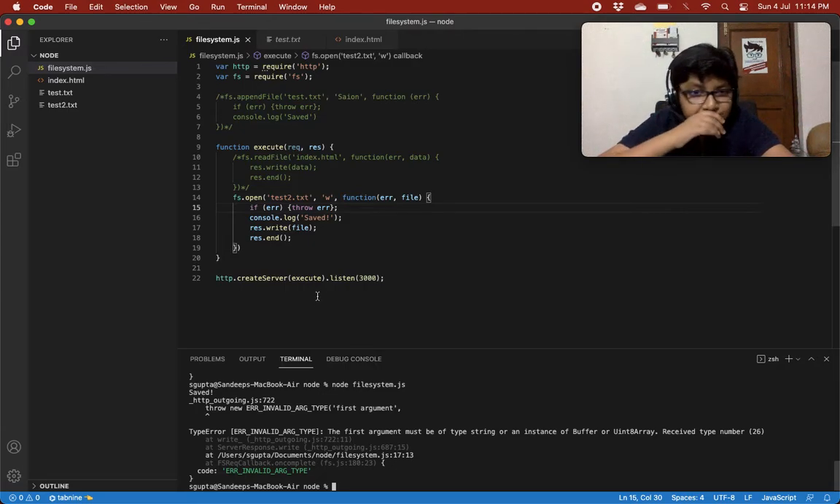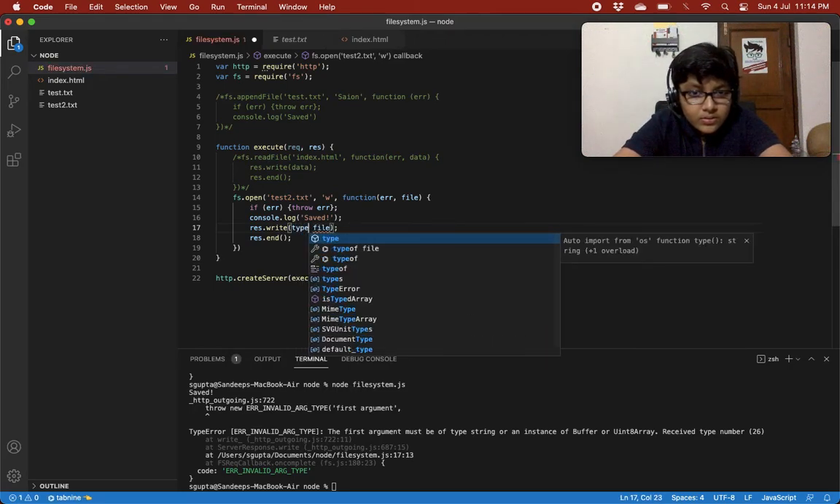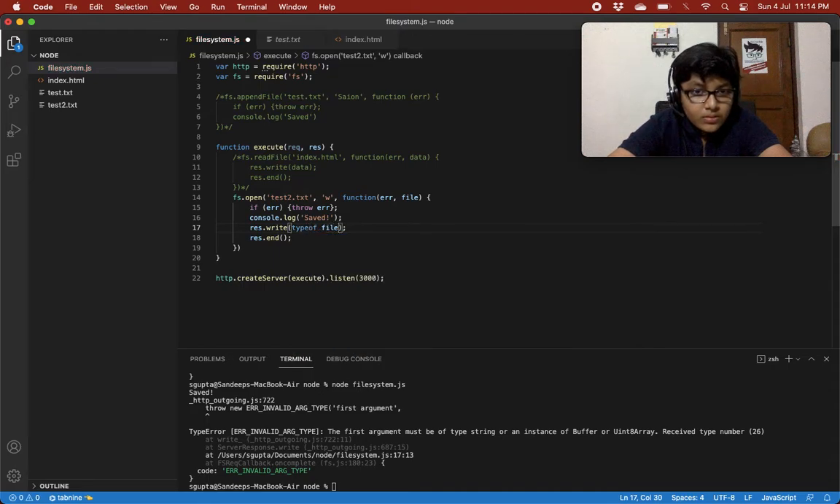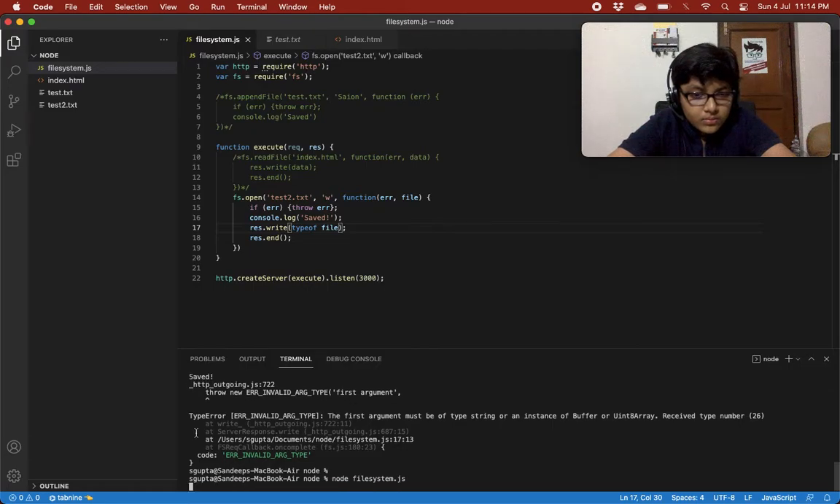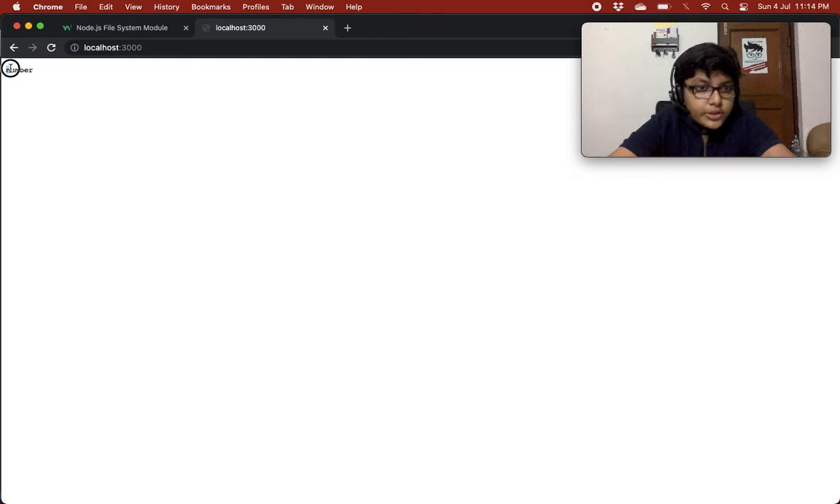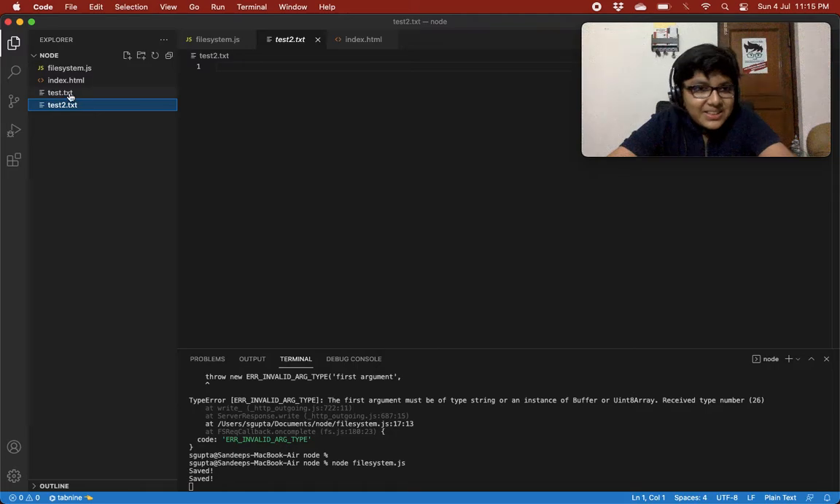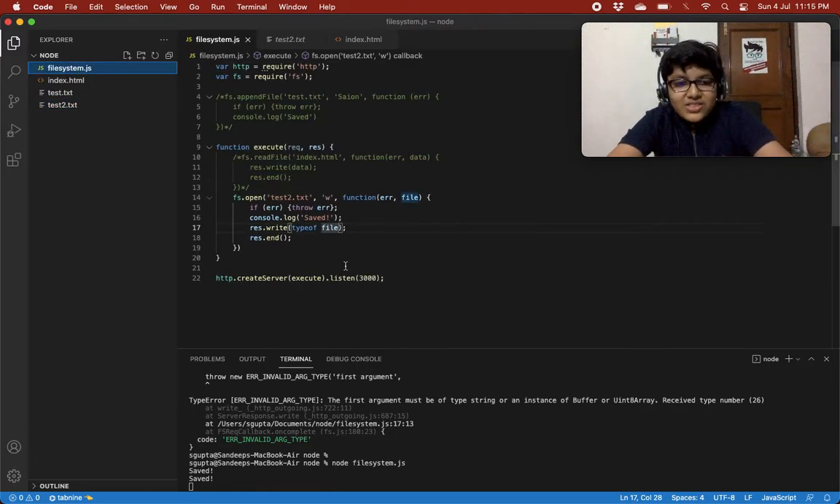What is happening? Let's write typeof file. So it is a number. Over here the file is a number. Oh man, are you kidding me? It's a number? Why the heck is it a number?